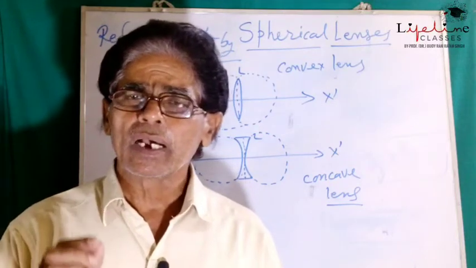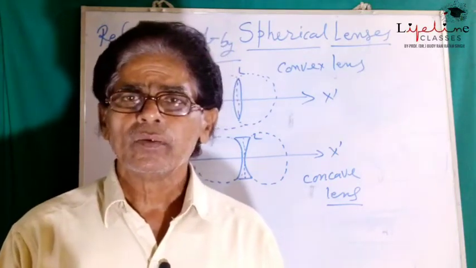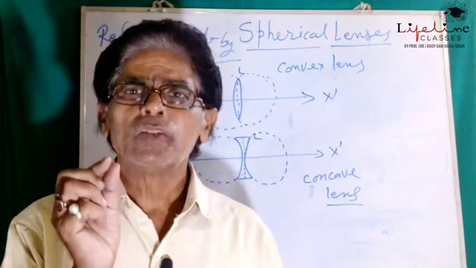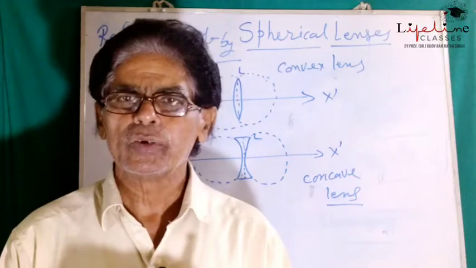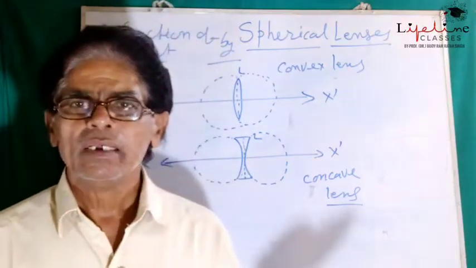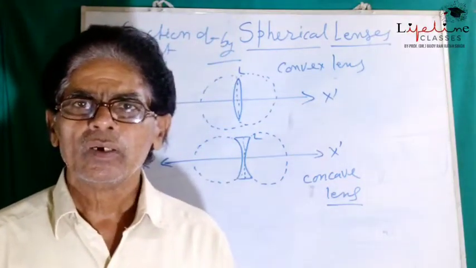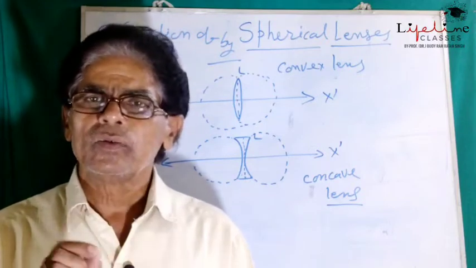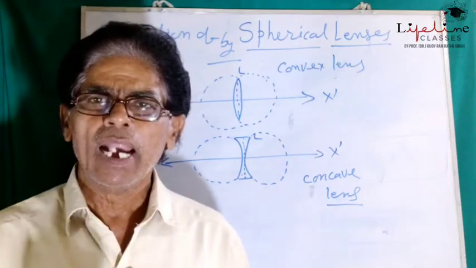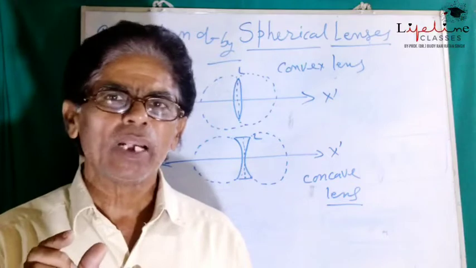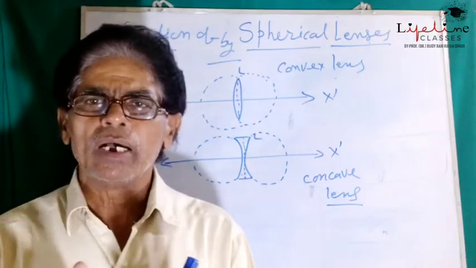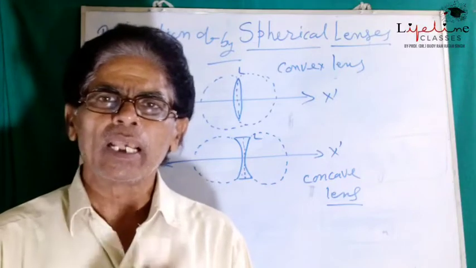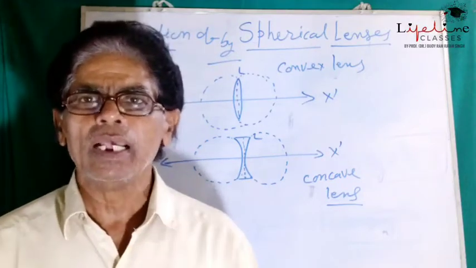Meaning in the concave lens, the edge is thickest and the midpoint is thinnest. On the other hand, in a convex lens, the edge is the thinnest and the midpoint of the lens is thickest. So this is the difference between concave lens and convex lens.